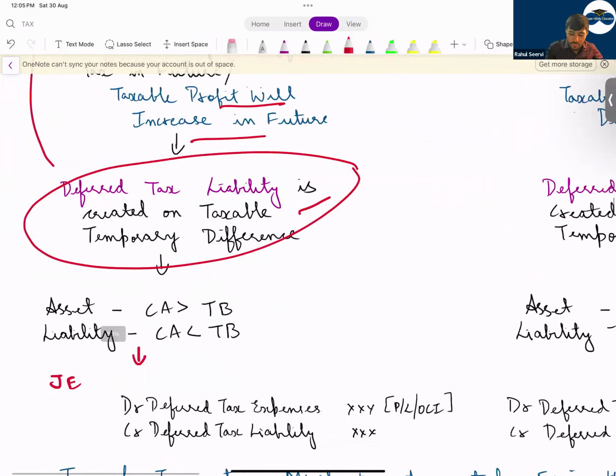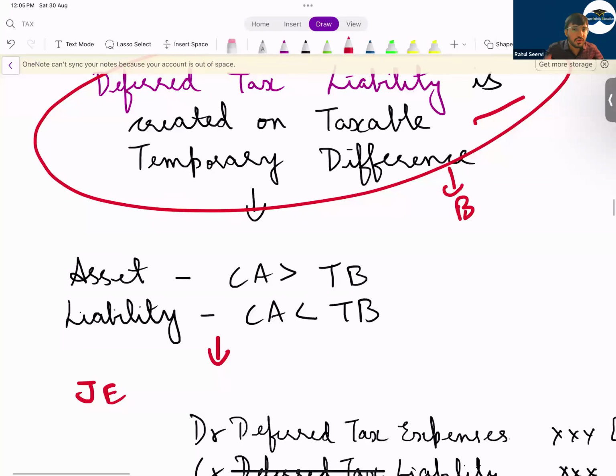In which case you should follow the balance sheet approach. We will not follow the P&L approach. In the balance sheet approach, what we do is compare the carrying amount as per the accounting books with the tax base as per the tax books, so that you get the difference. If the carrying amount of the asset is more and the tax base is less, what do we do?